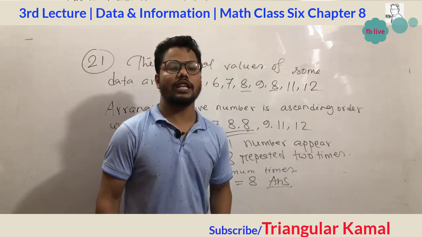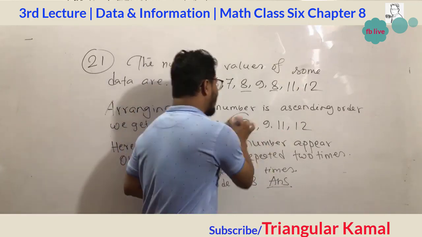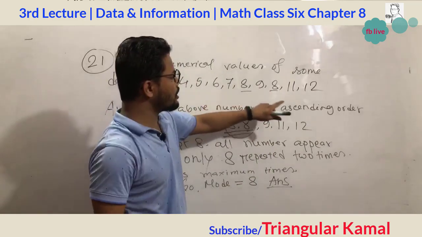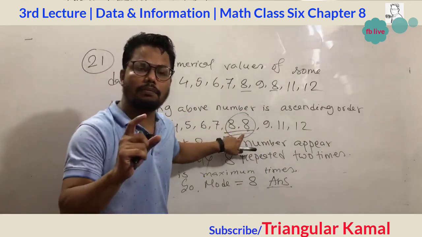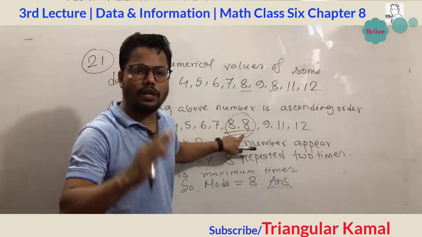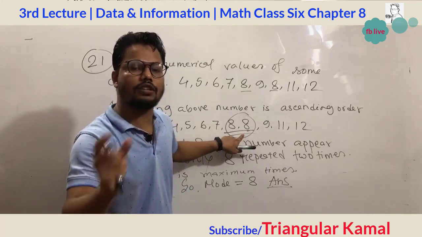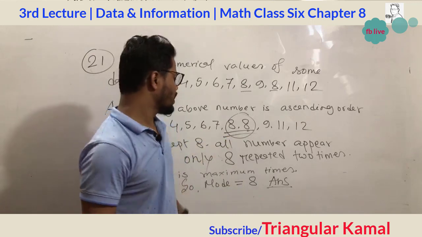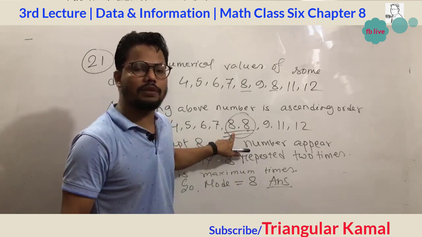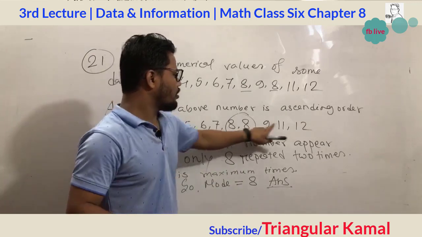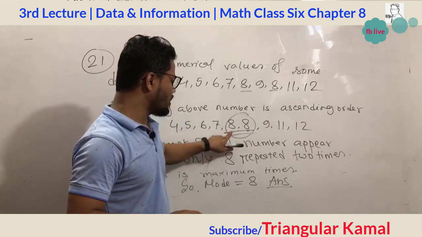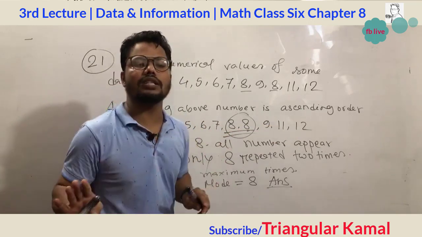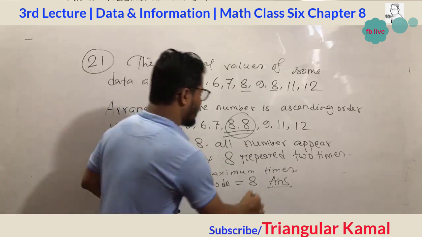That's why the answer will be the maximum repeated times. In the mode definition, we said the number which is repeated the maximum times is called mode. So here 8 is repeated 2 times, and outside the 8, the others repeated 1 time. So that's why 8 is our answer.